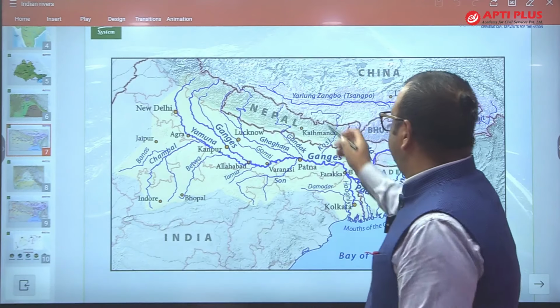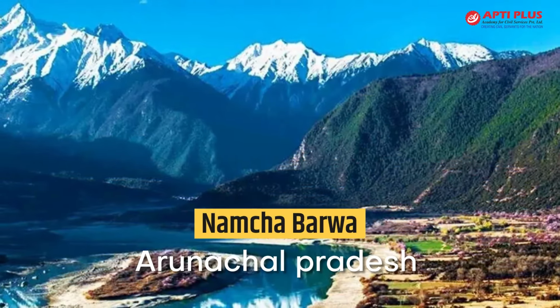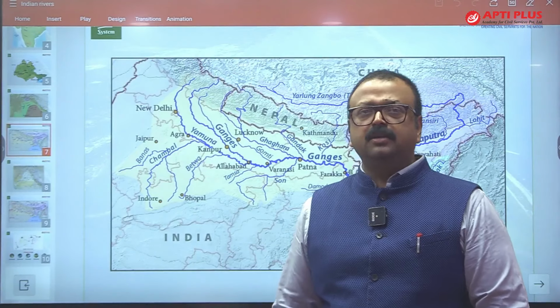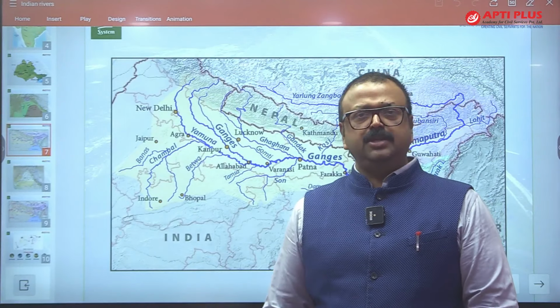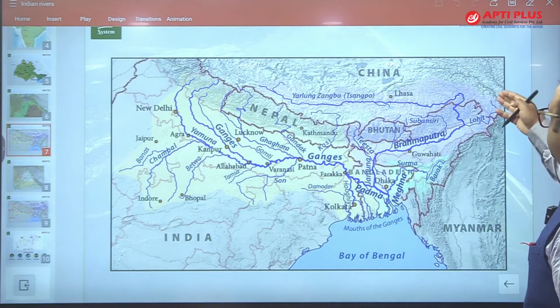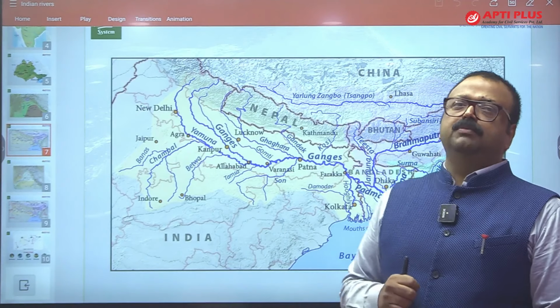And this Brahmaputra, draining towards east, makes a deep gorge near Namcha Barwa and enters Arunachal Pradesh with the name Siang or Dihang. Siang or Dihang, these are the names. And then it meets the water of Lohit and Dibang, and it becomes Brahmaputra.